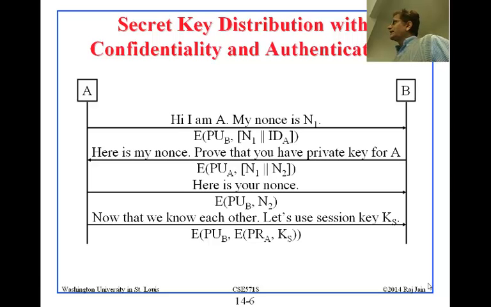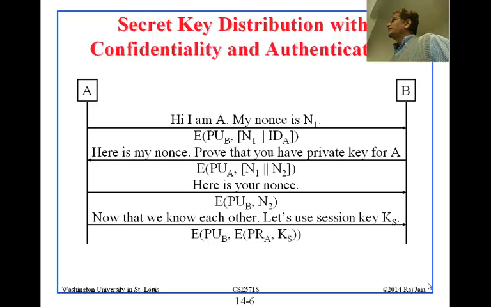B can decrypt that and says, here is my nonce N2, encrypted with your public key. Then A sends back N2, and now that we know each other, here's the session key.